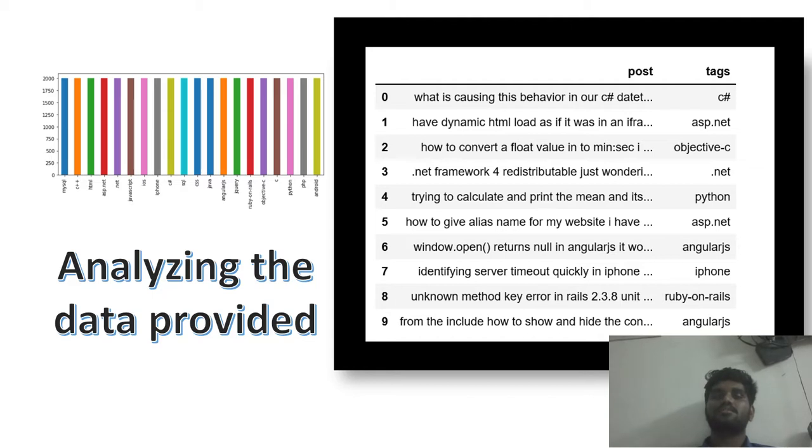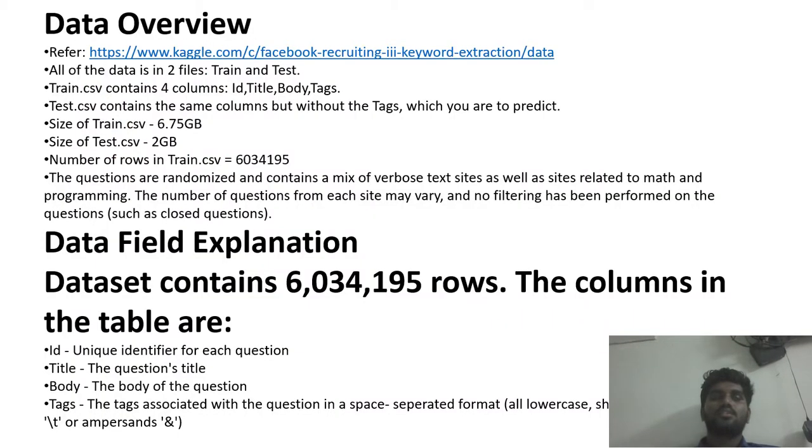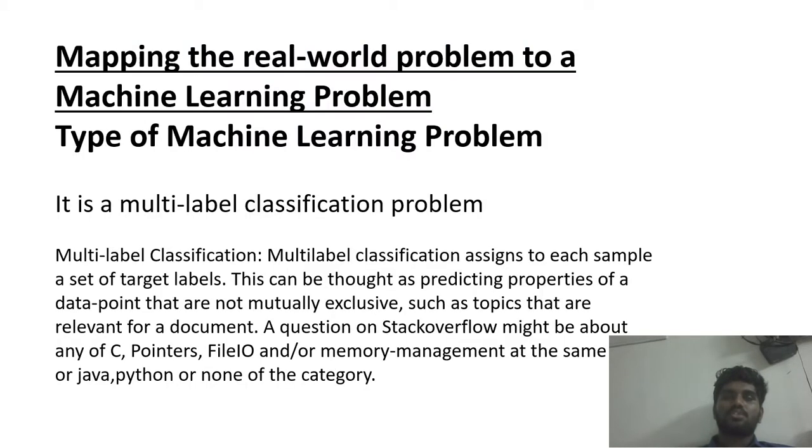Tags are what we are going to label, and the other thing is just the text which we are going to train on. For training we are using 6.75 GB, and for testing we are using 2 GB. The number of rows is given below, and that's all about this data analysis. So let's come to the solution.